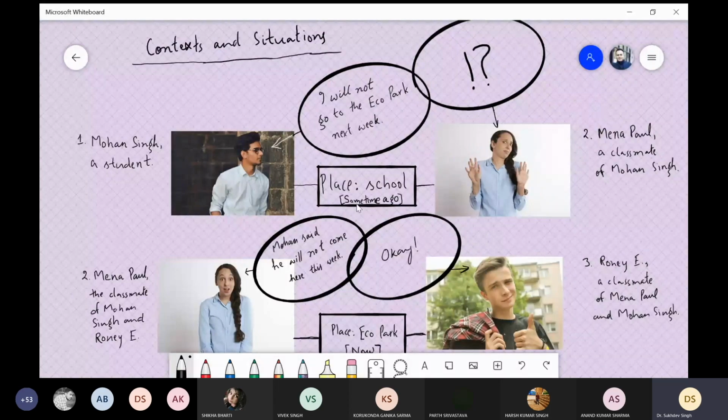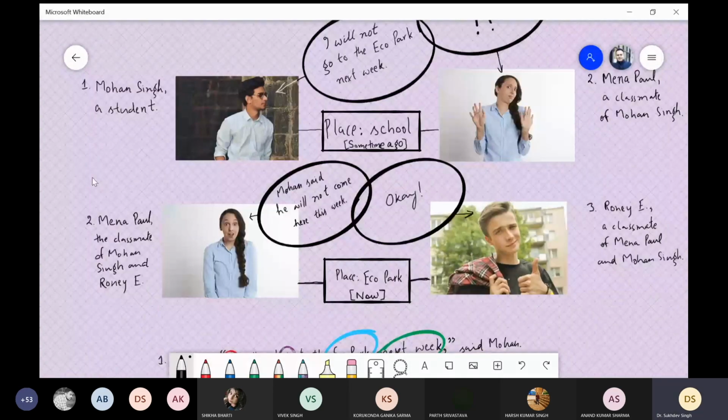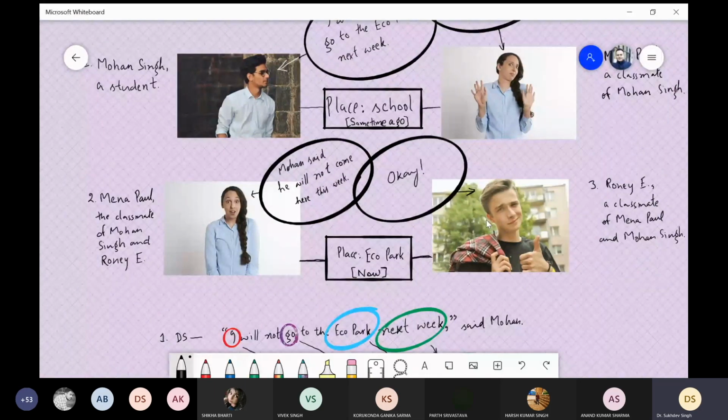Now this statement was made in front of Mohan Singh's classmate, Meena Paul. This statement was conveyed to another classmate of theirs called Ronnie E. Meena Paul will convey the statement of her classmate Mohan Singh to Ronnie E. Now she makes the statement, Mohan said he will not come here this week.